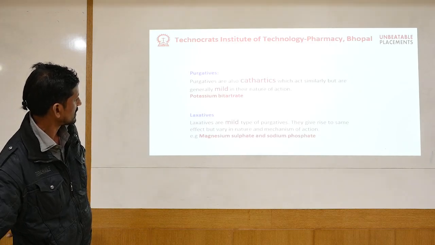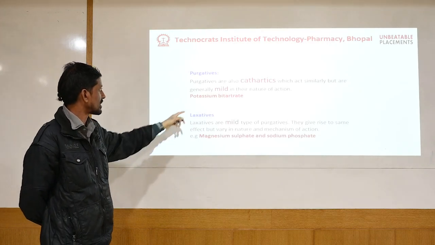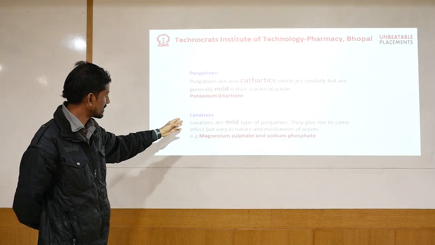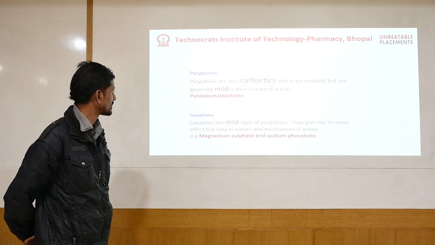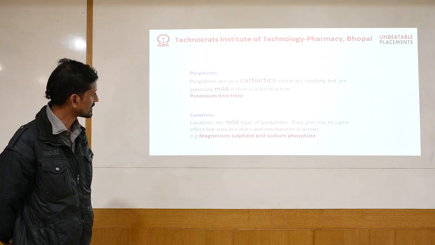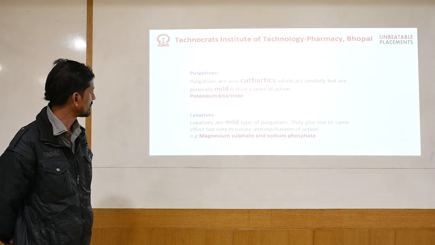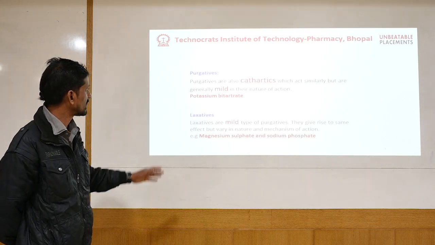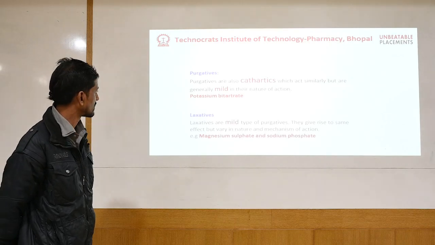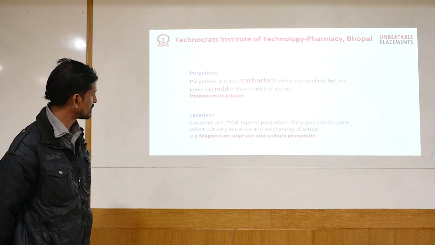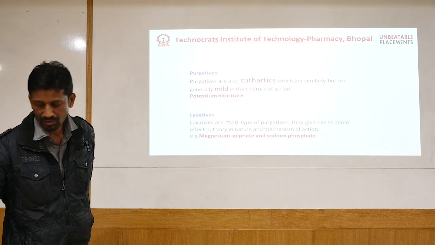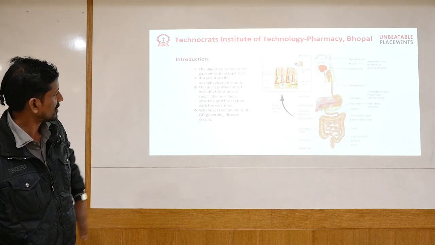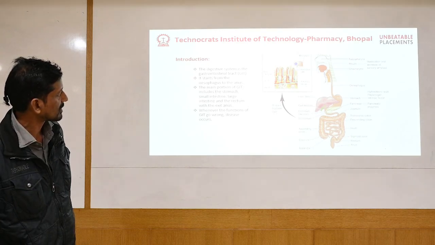Again, purgatives and laxatives are also cathartics, but of lesser power, which is why they are milder cathartics. Laxatives have much less power than purgatives, though they give the same effect. All the purgatives and laxatives give the same effect. Normally, by changing the concentration, we can change the category of the drug. For laxatives, magnesium sulfate and sodium phosphate, and for purgatives we have potassium bicarbonate. Now, this is the normal area where these inorganic drugs are active.